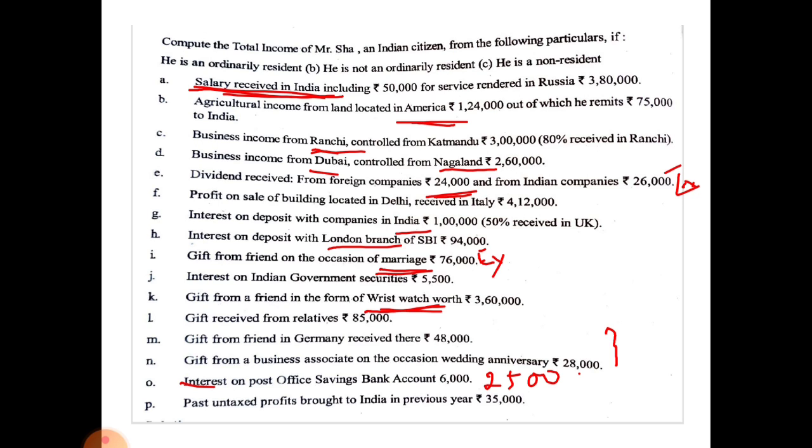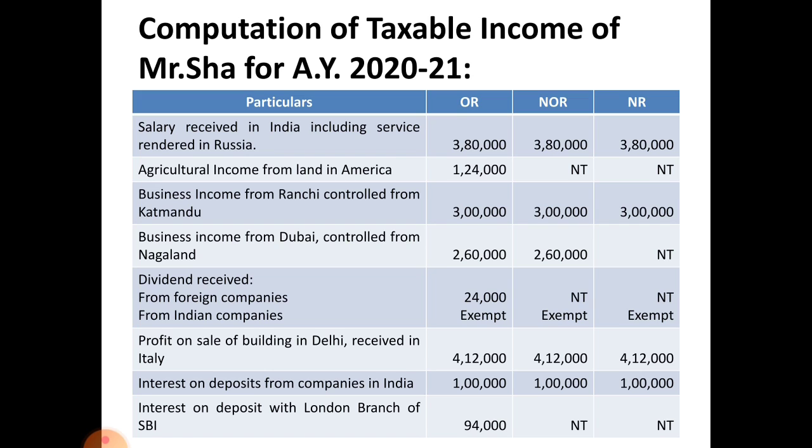Next one, past untaxed profit brought to India in previous year 35,000, not taxable. Let us solve this problem. Computation of taxable income of Mr. Shah for assessment year 2020-21. First one, salary received, all three categories taxable.